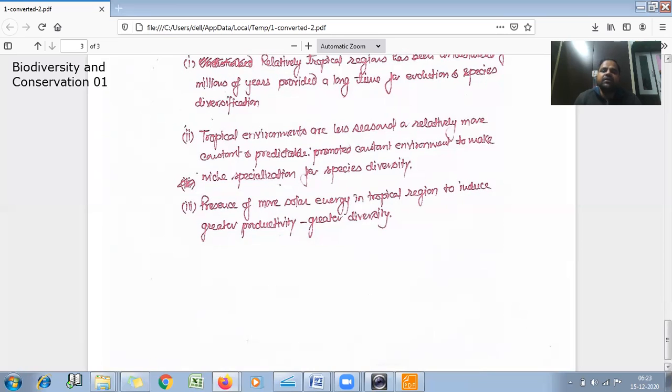So there is a great diversity. These are the three main reasons due to which we can see great biodiversity in tropical regions as compared to temperate regions and poles.